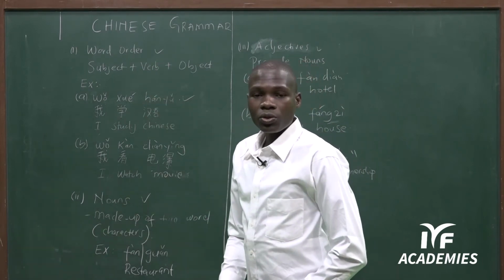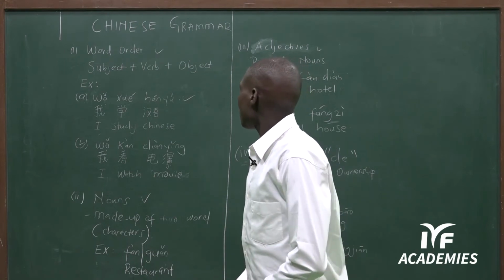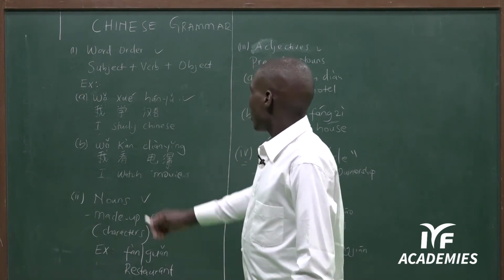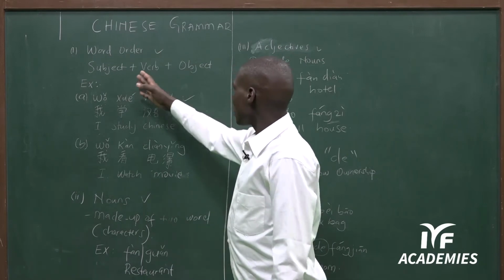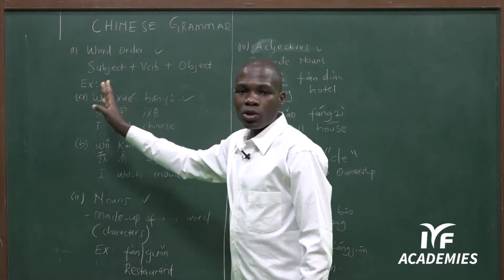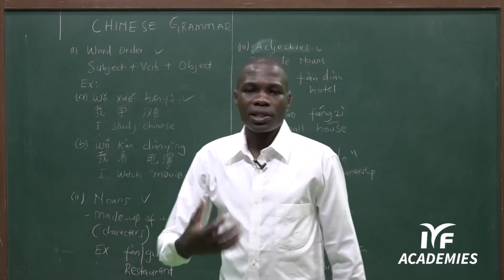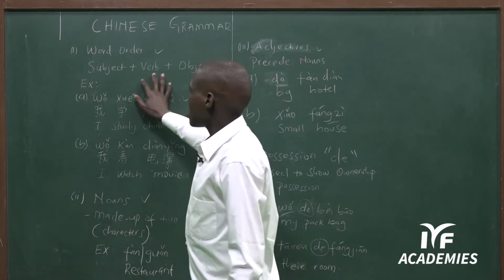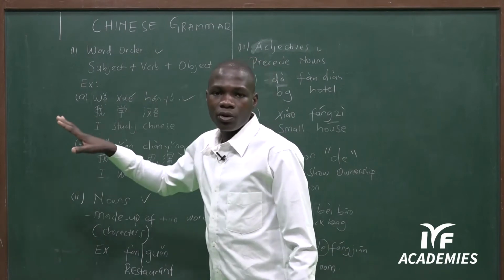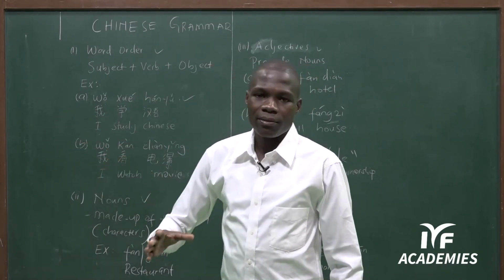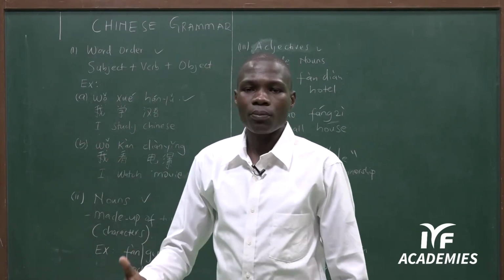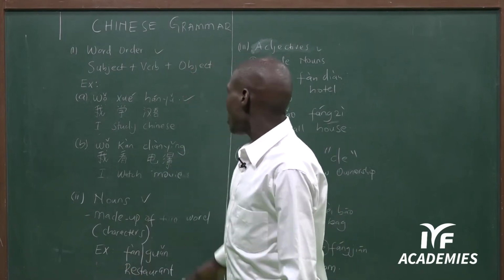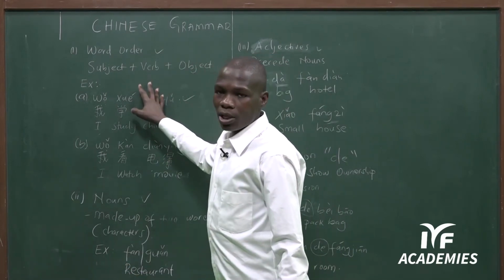As we continue, let us review what we have covered today. First, word order: subject, verb, and object. Because as you continue to learn, you have to form statements and sentences in Chinese. This one is so basic that we have to understand it at this level. But as we continue, we may meet some compound and more complicated sentences, which may not abide by the structure as we advance.